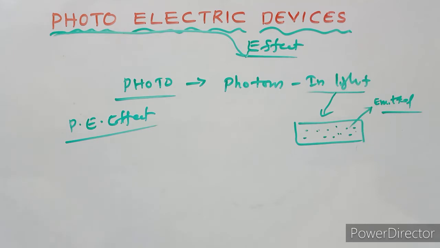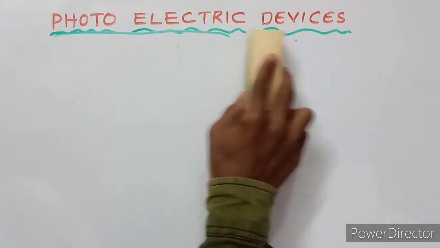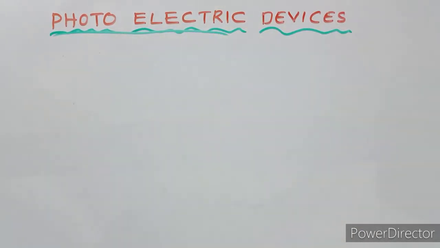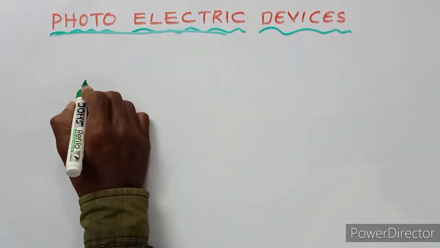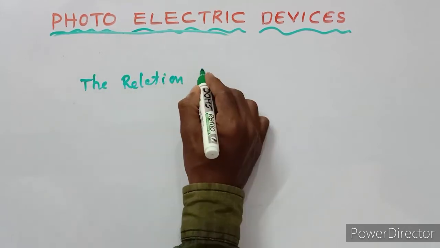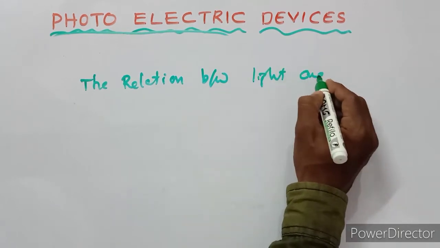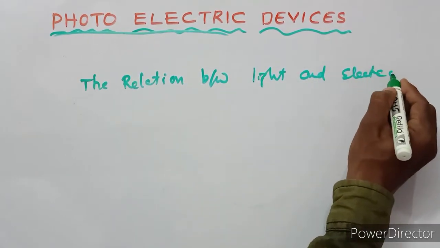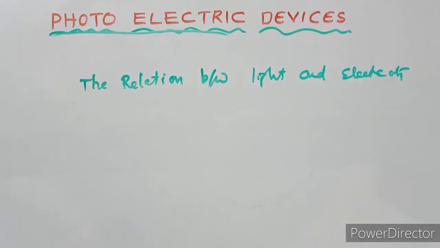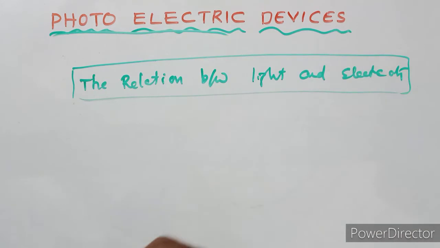It means the relation between light and electricity is called the photoelectric effect.